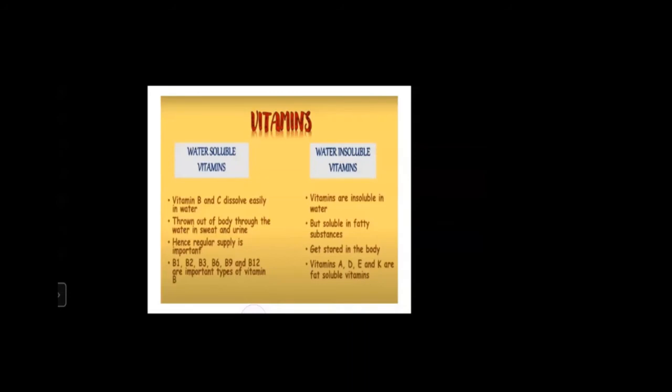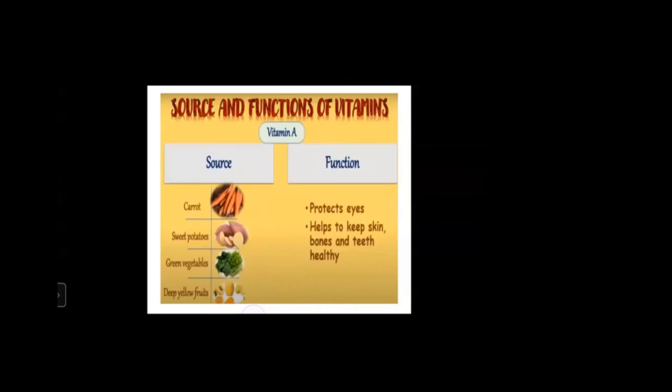Then water insoluble vitamins are the vitamins that are insoluble in water but soluble in fatty substances like oil and ghee, and they get stored in the body. The vitamins are A, D, E and K. Now see, again in the same way as for minerals, we have seen, now these are the sources and functions of vitamins.